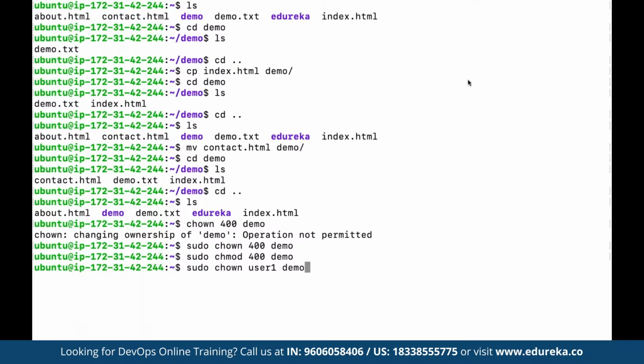For example, user1 may have created this directory, but we want to change the ownership of this directory to another user, suppose user2. Then we can make use of chown, as in change ownership. So using chown we can change the ownership of that particular file or directory, and by using chmod, we can change the access permissions.